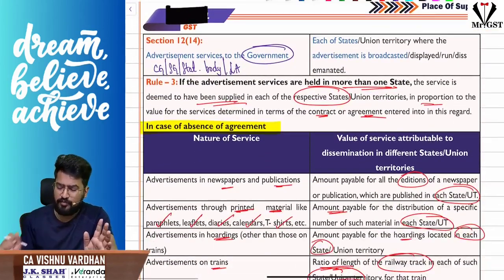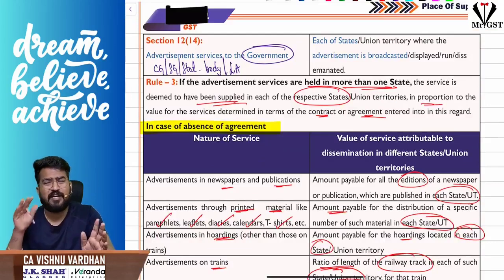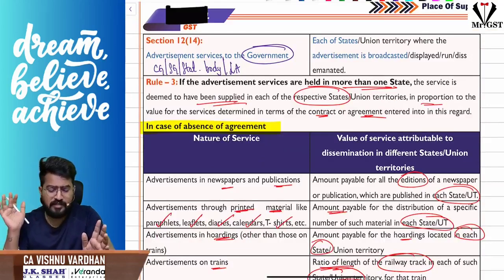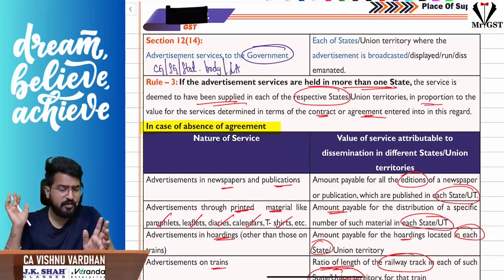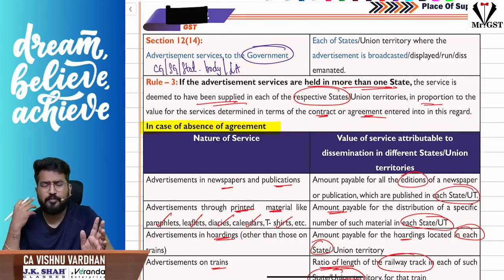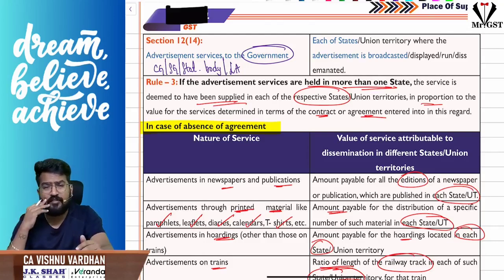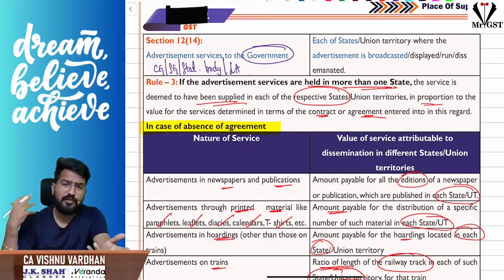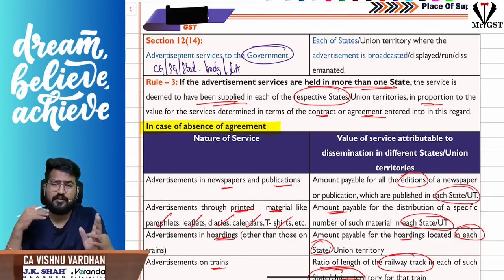And 12 subsection 14. 12 subsection 14 is nothing but advertising services provided to the central government, state government, statutory bodies or local authorities. Mostly they will not ask you, nothing to worry, but just remember, sir, what is happening is, you go to cinema halls or you see hoardings, and you see government advertisements everywhere. For that, what is the place of supply? They are doing it in multiple states, so each state is a place of supply. Wherever they are doing it, that is a place of supply.